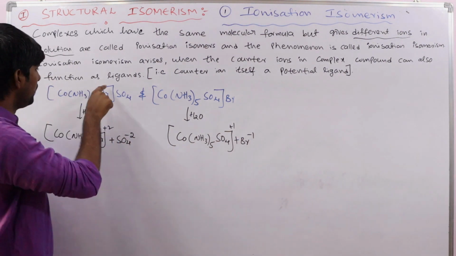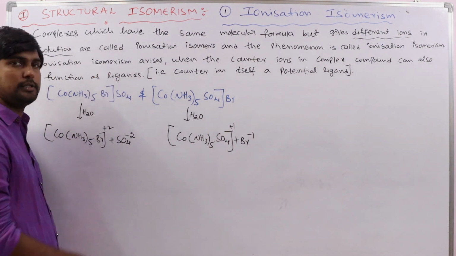This is the coordination sphere and this is the ionization sphere.